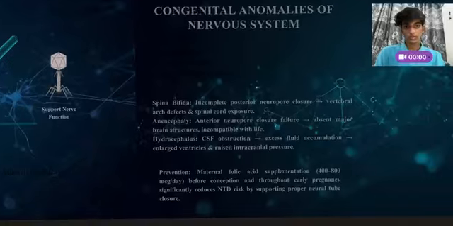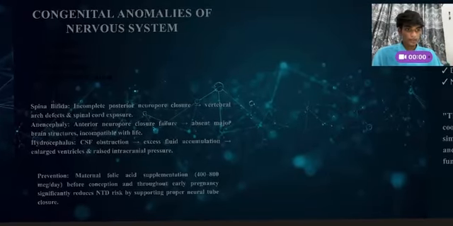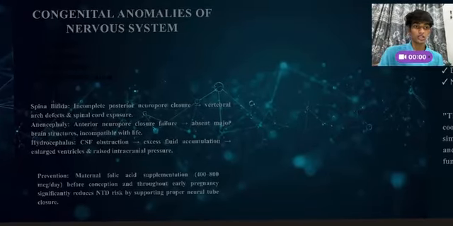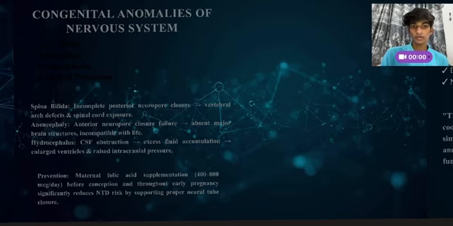We'll move forward to congenital abnormalities of the nervous system. What happens when development does not occur normally? As we have studied earlier, spina bifida occurs due to incomplete posterior neuropore closure, which leads to vertebral arch defects and spinal cord exposure. Anencephaly occurs due to failure of anterior neuropore closure, and it results in absence of major brain structures, incompatible with life. Then hydrocephalus occurs when cerebrospinal fluid accumulates because of obstruction, causing enlarged ventricles.